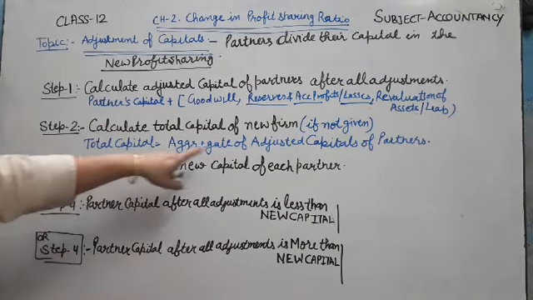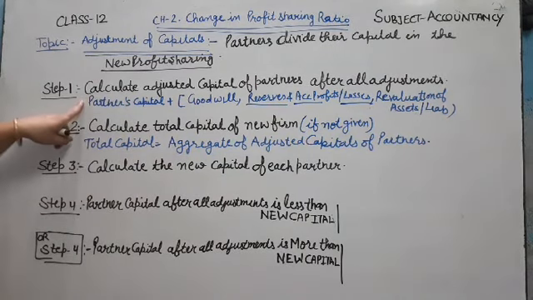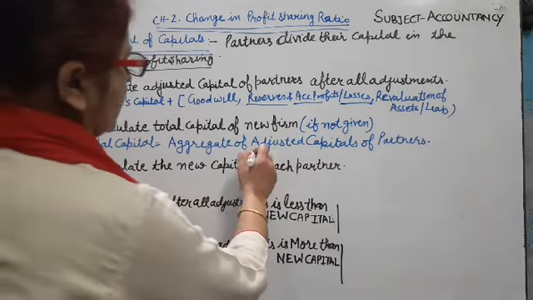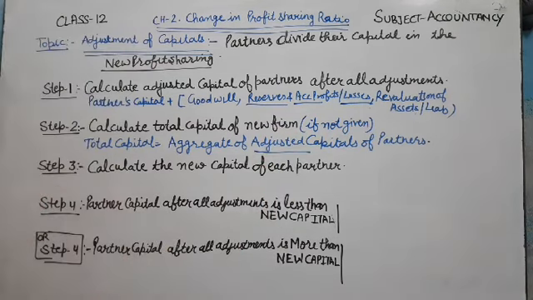Aggregate of adjusted capital, which we found in step number 1. Then we total all the partners' adjusted capital. It becomes the total capital of the new firm.